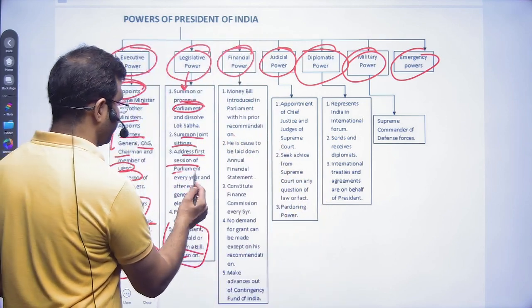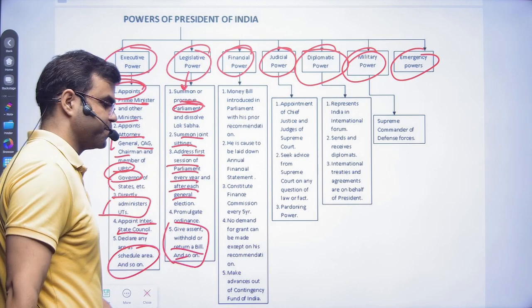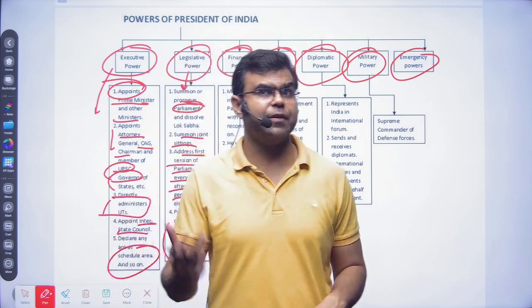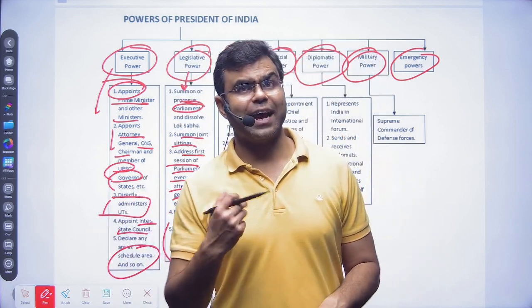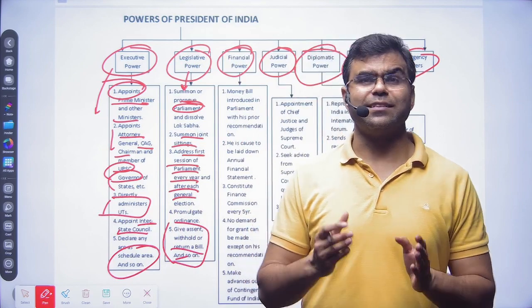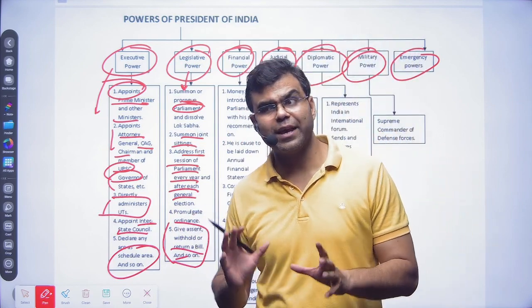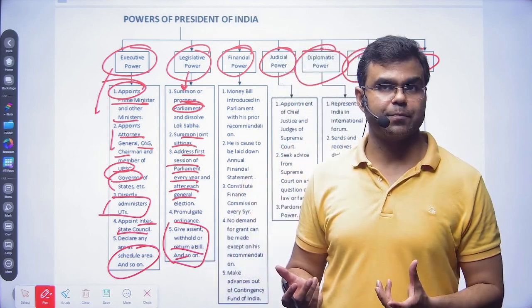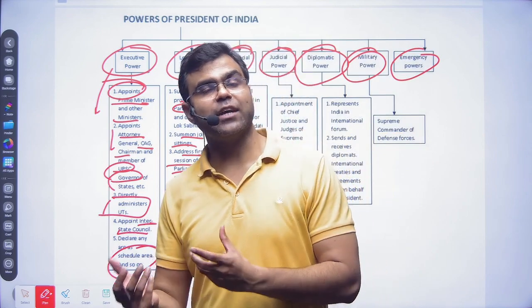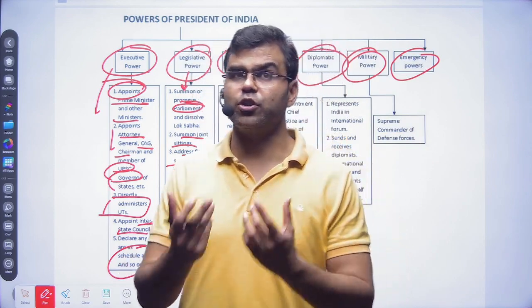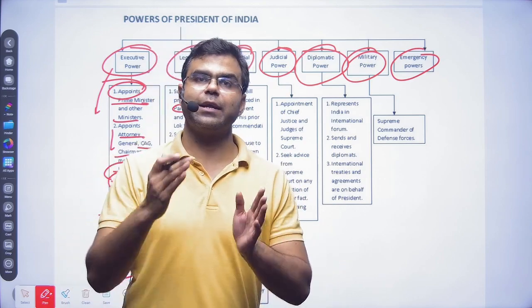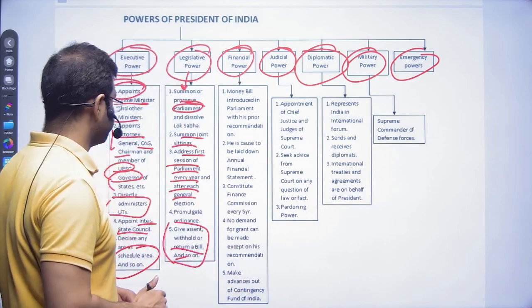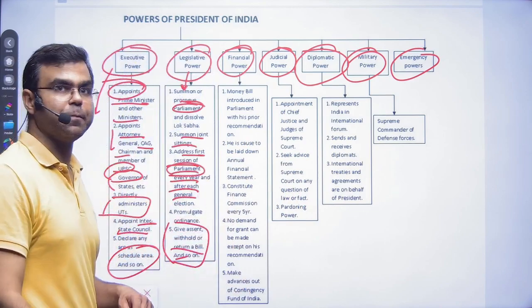Addressing the first session of parliament every year after each general election. So it's something like after each general election, and even at the start of every year, the first session is addressed by the president. That is considered as a motion of thanks. Here, the president usually tells the programs of the government, what the government has planned for the next financial year. Here, the president usually gives, on behalf of the government, an address to the first session of Lok Sabha, okay, and Rajya Sabha, parliament only.